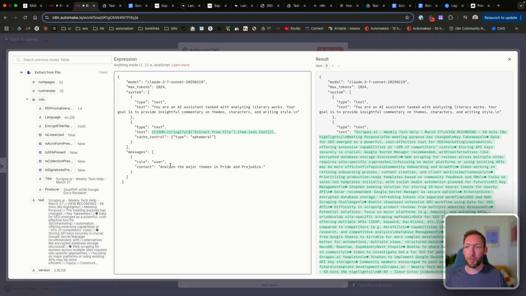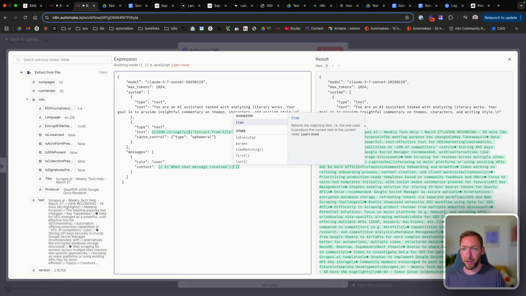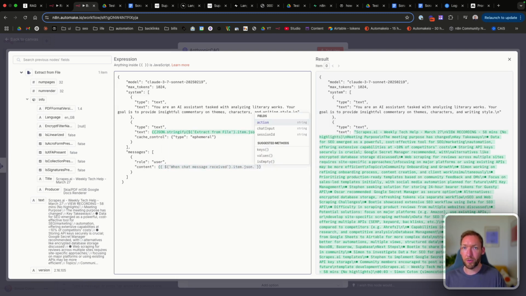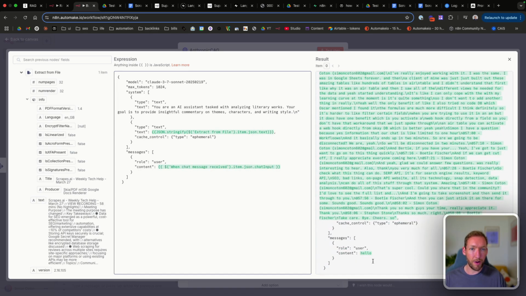And then we are also passing in our user message. So instead of analyze the major themes of Pride and Prejudice, let's again pass in from the chat trigger item.json.chatInput. And I believe that should already be wrapped in quotations. If not, we need to wrap it just to make sure it doesn't cause any errors. So that is now wrapped.